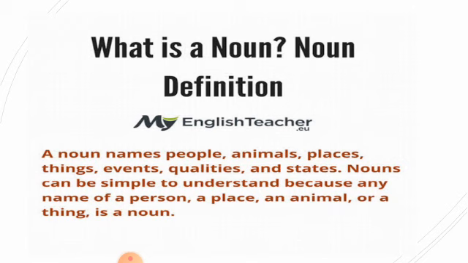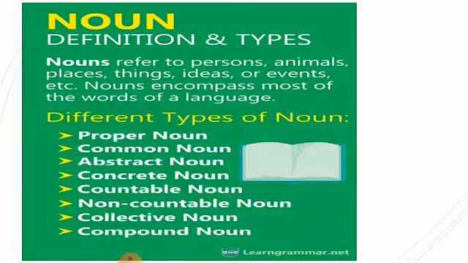What is a noun? A noun names places, animals, persons, things, events, qualities, and states. We have learned from childhood that the noun is a name of a place or person, but it's not only the name of a place. It can be the name of any quality, any state. Nouns can be simple to understand because any name of a person, a place, an animal, or a thing is a noun. In simple words, whenever someone asks you, you can say naming words are called nouns. Whenever there is a name of something, that will be a noun, whether it is a feeling, an animal, or a place.